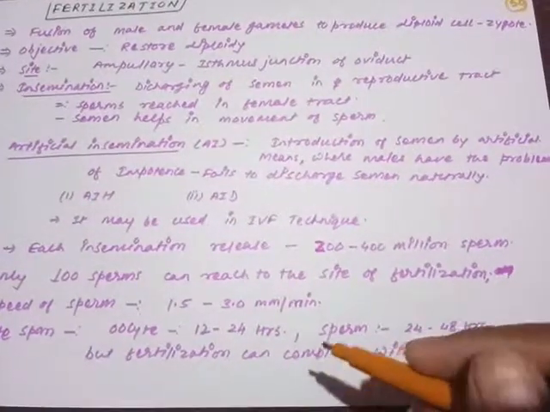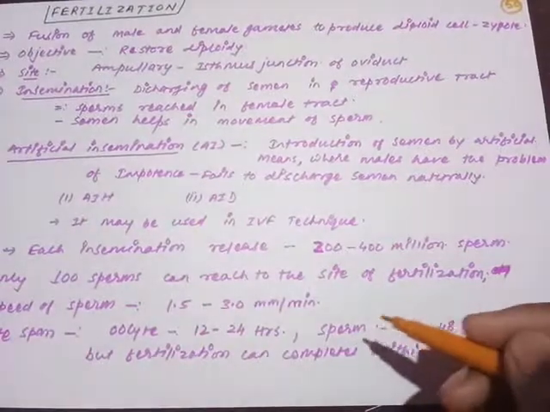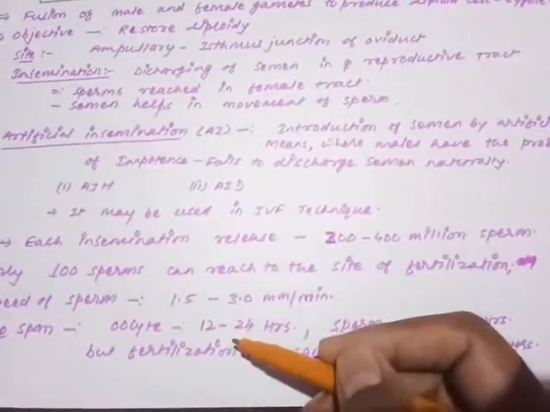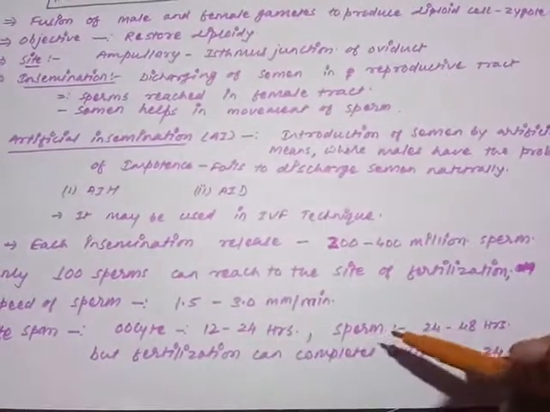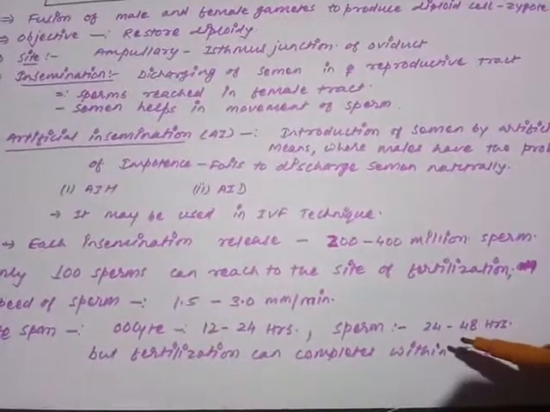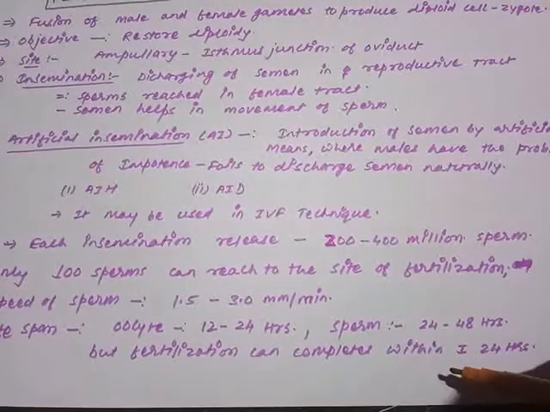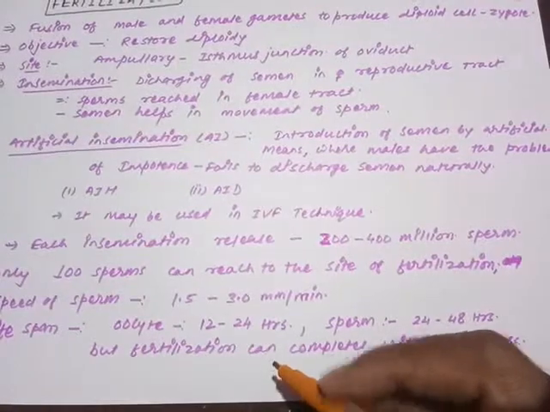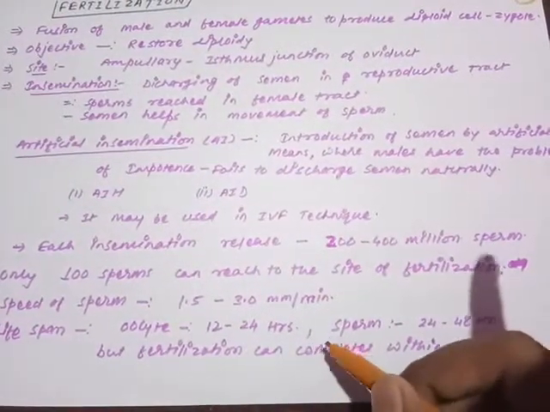But remember, fertilization can complete during the first 24 hours of the insemination, because my dear child, you must remember the oocyte can survive till 24 hours only. So if sperm is released and persisting there, in the first 24 hours of the sperm discharge into the female reproductive tract, it has to fertilize, otherwise it will not be able to perform the fertilization. Remember, the first 24 hours is crucial for fertilization.